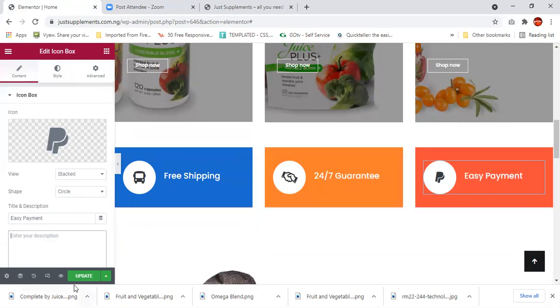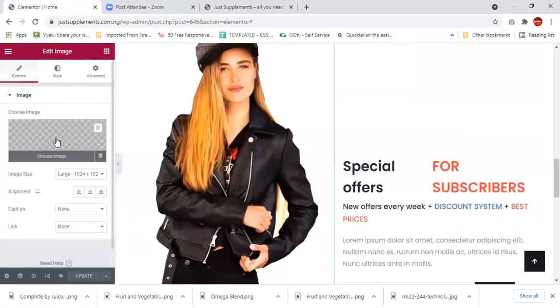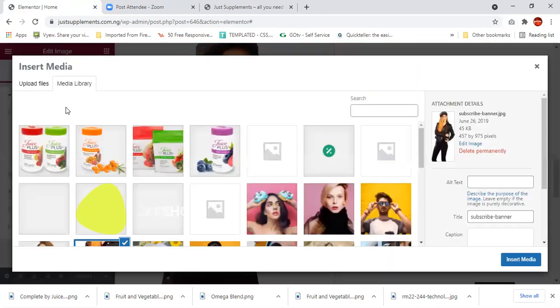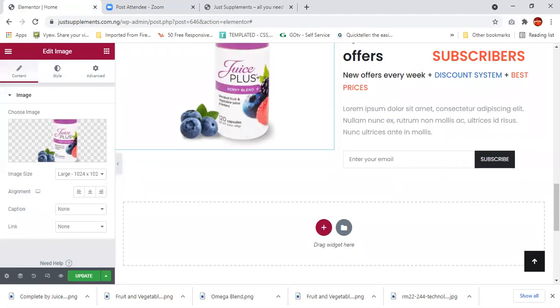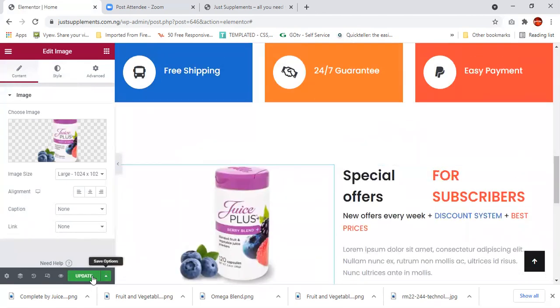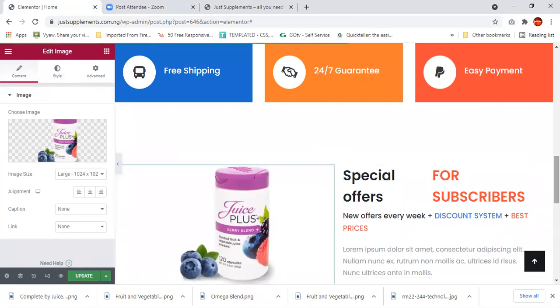I'm just trying to populate and save time as much as possible. So we have this done. Again, we can modify this: come over here, look for a particular picture, and put it here. See, it's quite easy. Updates, discounts, best prices.